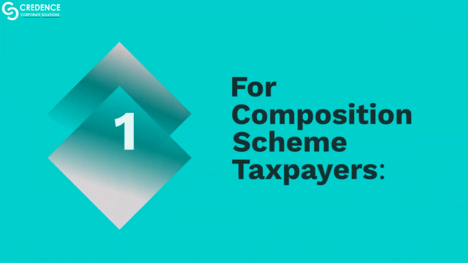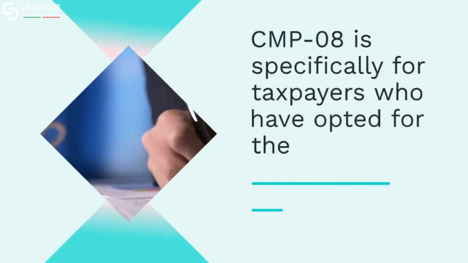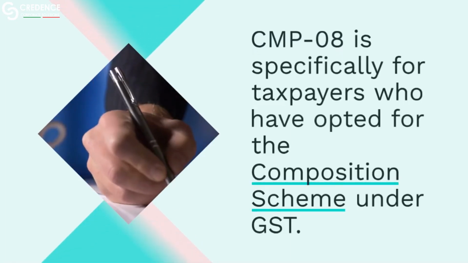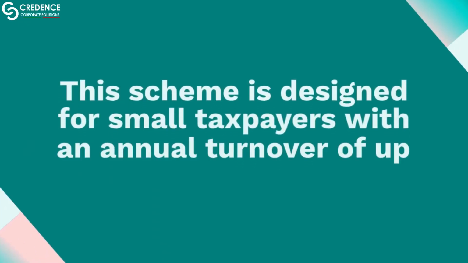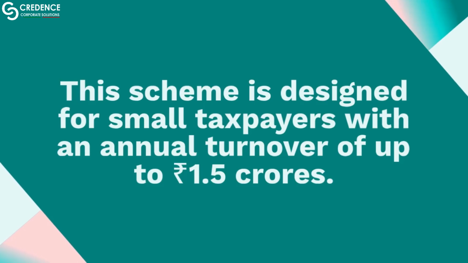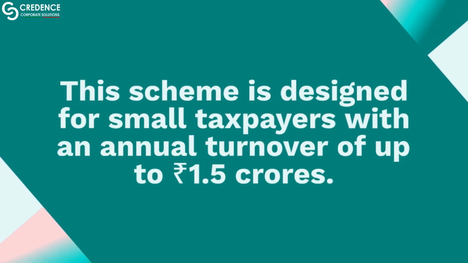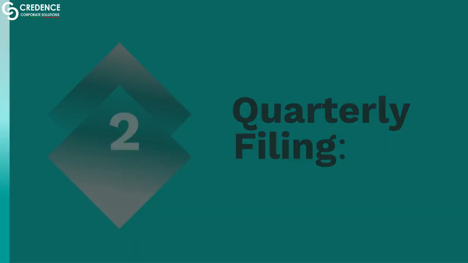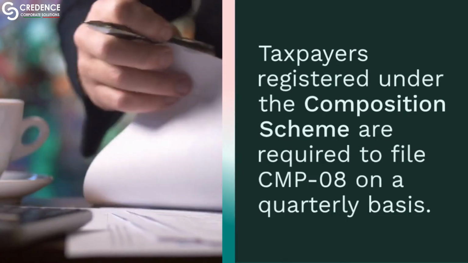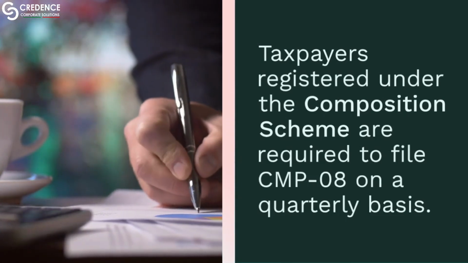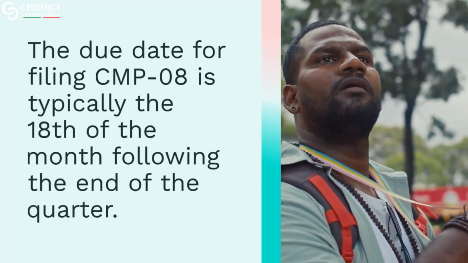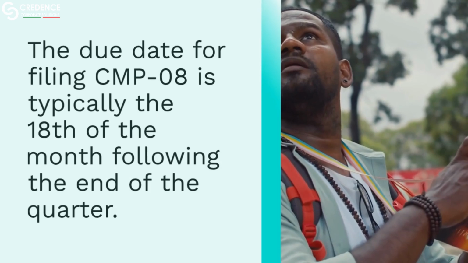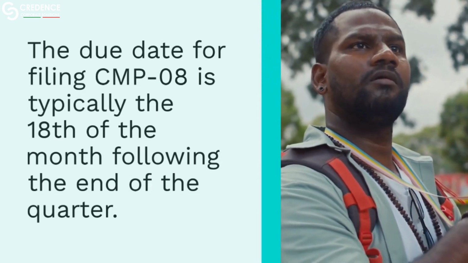1. For Composition Scheme Taxpayers. CMP 08 is specifically for taxpayers who have opted for the Composition Scheme under GST. This scheme is designed for small taxpayers with an annual turnover of up to 1.5 crore rupees. 2. Quarterly filing. Taxpayers registered under the Composition Scheme are required to file CMP 08 on a quarterly basis. The due date for filing CMP 08 is typically the 18th of the month following the end of the quarter.